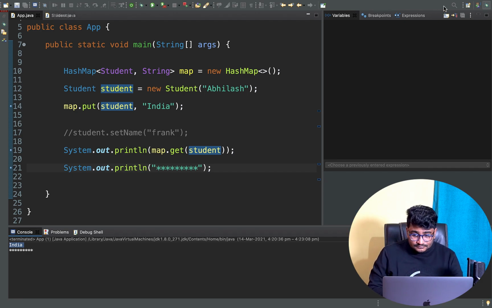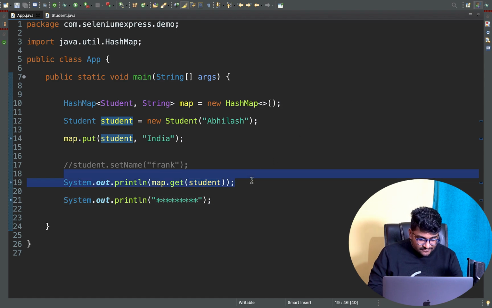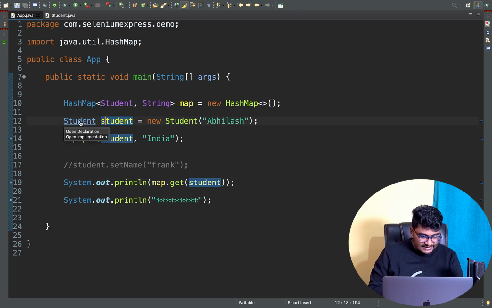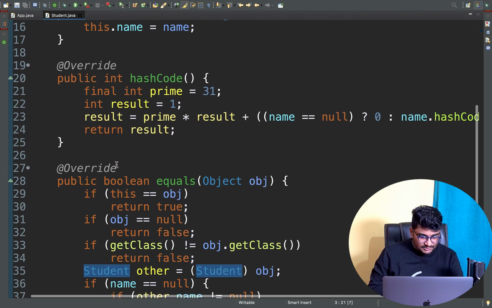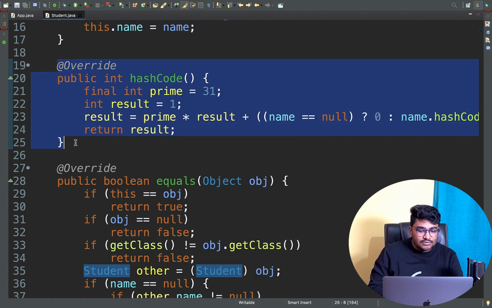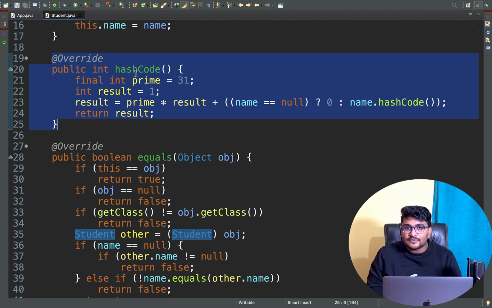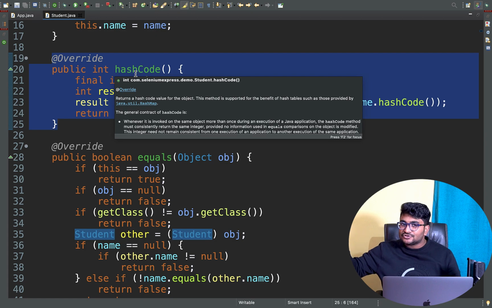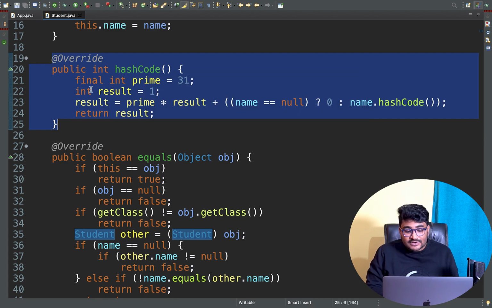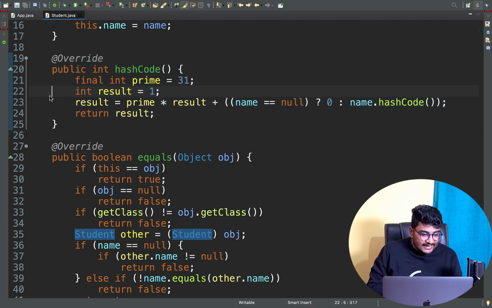Now if I come out of this and look at the Java perspective, in our custom object student we have given our hash code implementation, right? See how our IDE has created this hashCode method for us. This hashCode method will be called when we insert data into the map, because the index calculation needs to be done. Where are we going to place an object? How will we know it? By using the hash code, right? So this hashCode method will be called. What you can do right now is give a breakpoint here in line number 21.